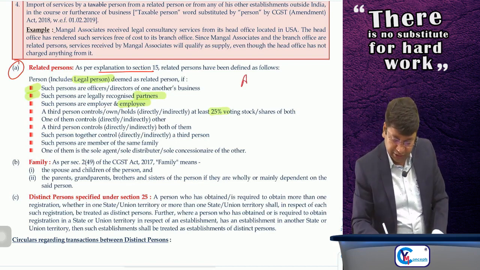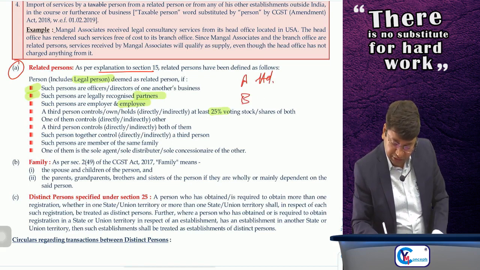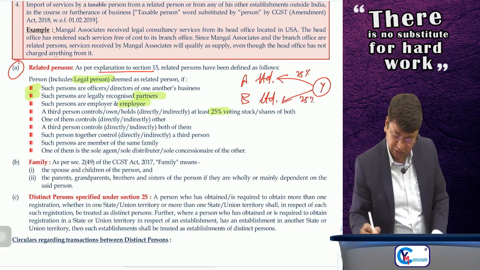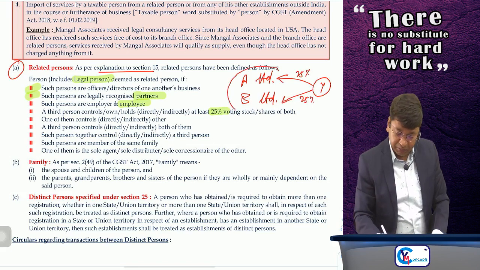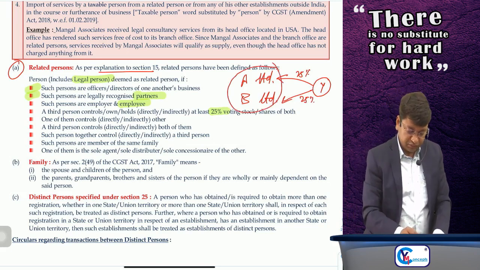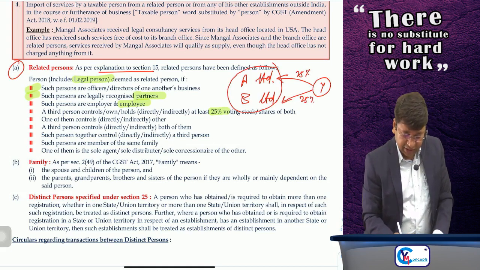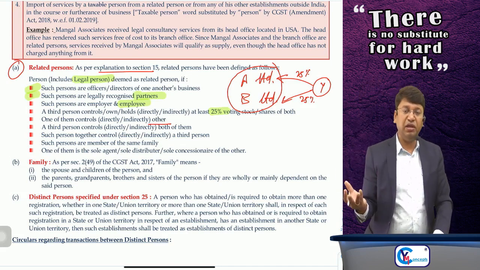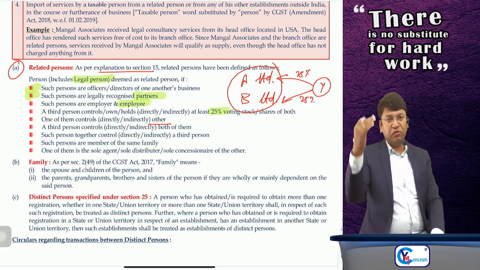Suppose it is A Limited and B Limited and Mr. Y is holding at least 25% of voting power in both, then A and B both will be called related persons. Then, one of them controls directly or indirectly the other. Suppose A Limited controls B, then A and B will be related persons.